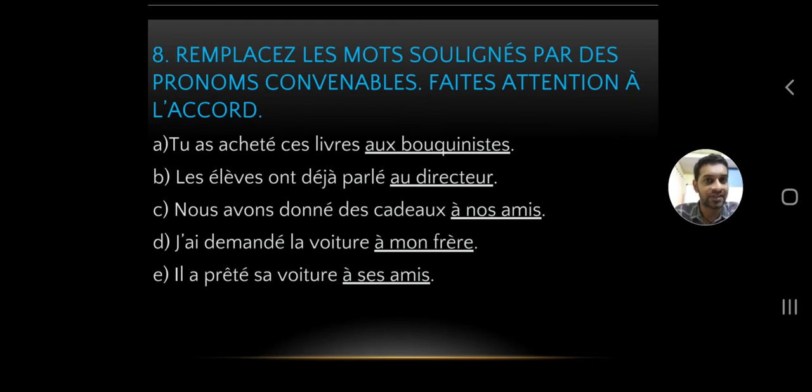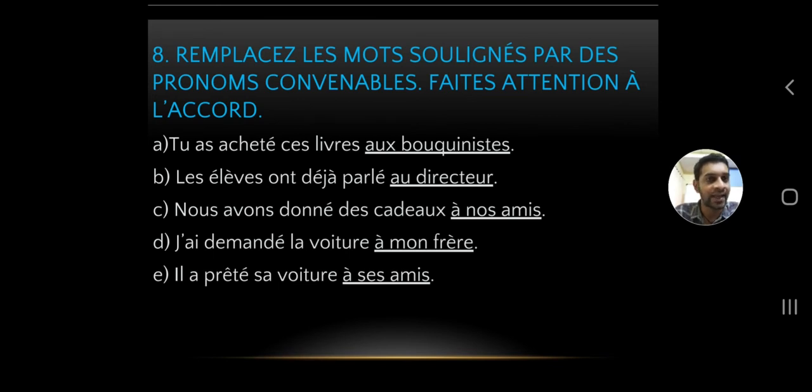We got 5 sentences. The first sentence says: tu as acheté ces livres au bouquiniste, which means you bought these books at the booksellers.